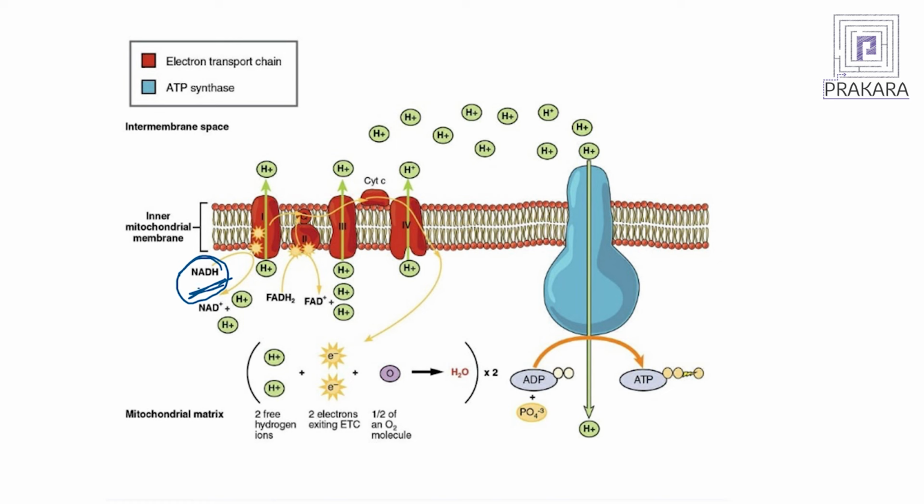The electron transport chain can basically be divided into 4 complexes. This is your complex 1, complex 2, complex 3 and complex 4. Now, very interestingly, almost all the enzymes that are there in the Krebs cycle are also mitochondrial enzymes.